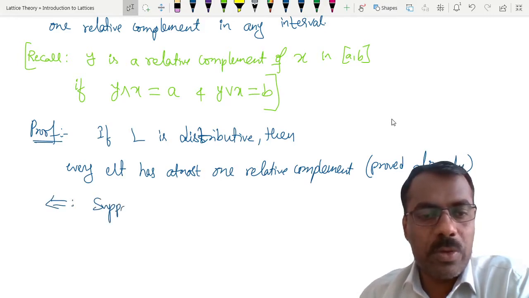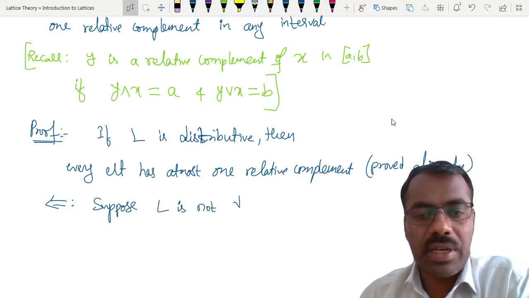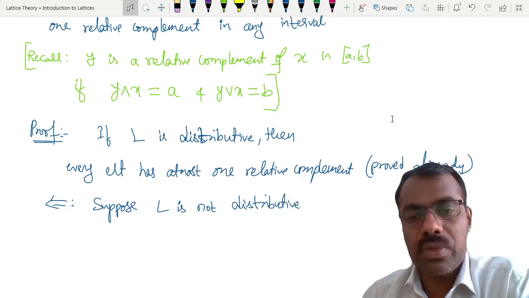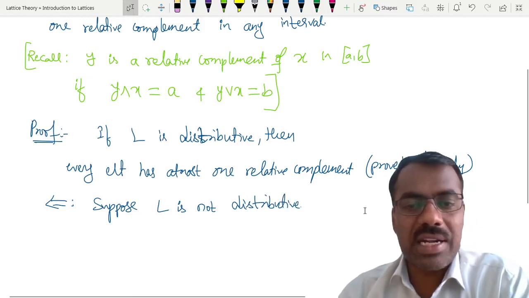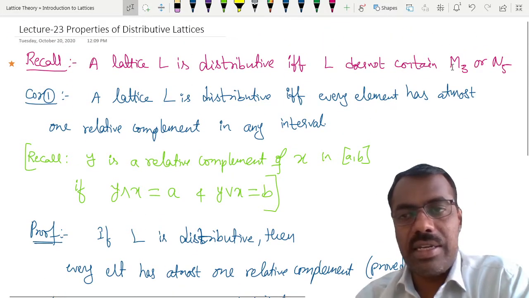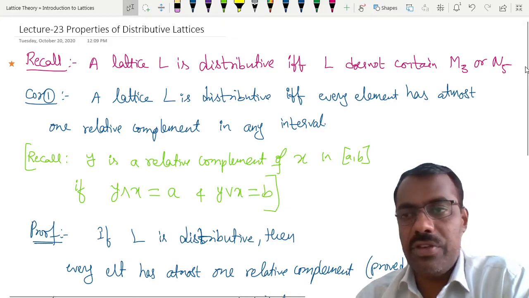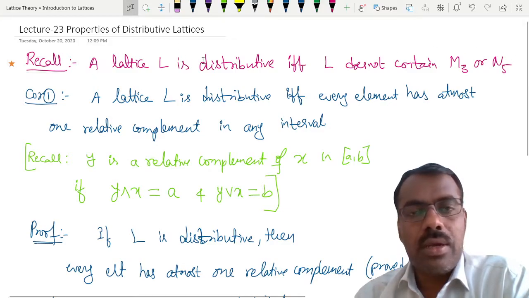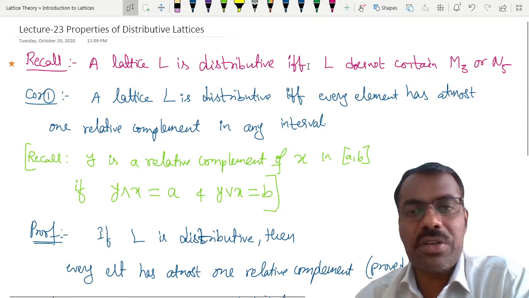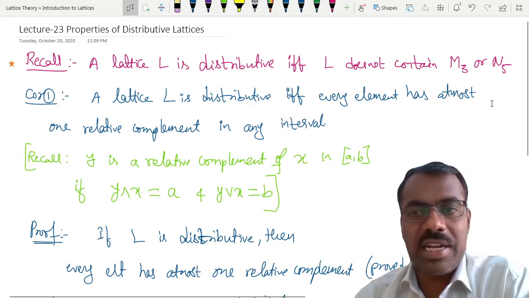To show this converse, we prove by contradiction. Suppose L is not distributive. What is the meaning of saying that L is not distributive? Using this statement, it says that L is distributive if and only if L does not contain M3 or N5. So if it is not distributive, then what do we get?